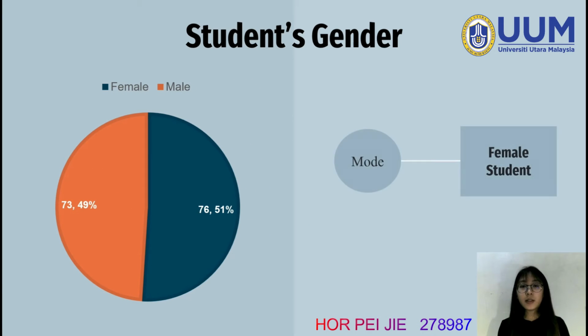First of all, we have a look at the gender of the students. The gender split of responses to the survey is quite even, which is 51% female and 49% male. However, female students have the highest frequency of 76. Thus, the mode is female students.